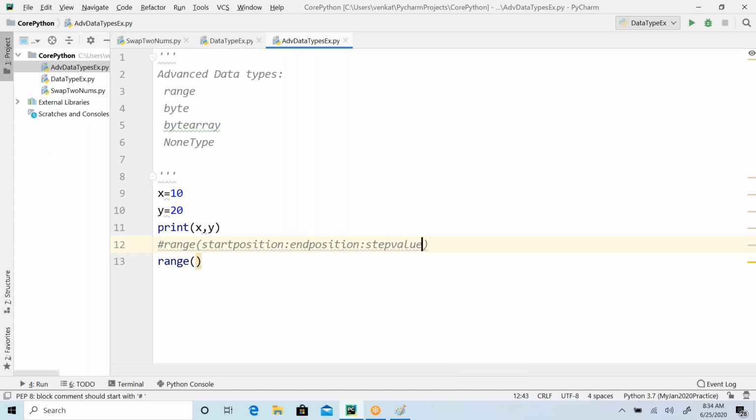We call it a step value, meaning that when you are moving from starting point to end point, from 10 to 20 I'm moving. So I'm going to consider all these values by default. Starting with the 10, it goes up to 20. How am I going to consider the values? 10, then 11, 12, 13. Likewise, I'm going to consider. Now, what is the difference between these numbers, guys? The difference is 1, right? So this is nothing but the step value.